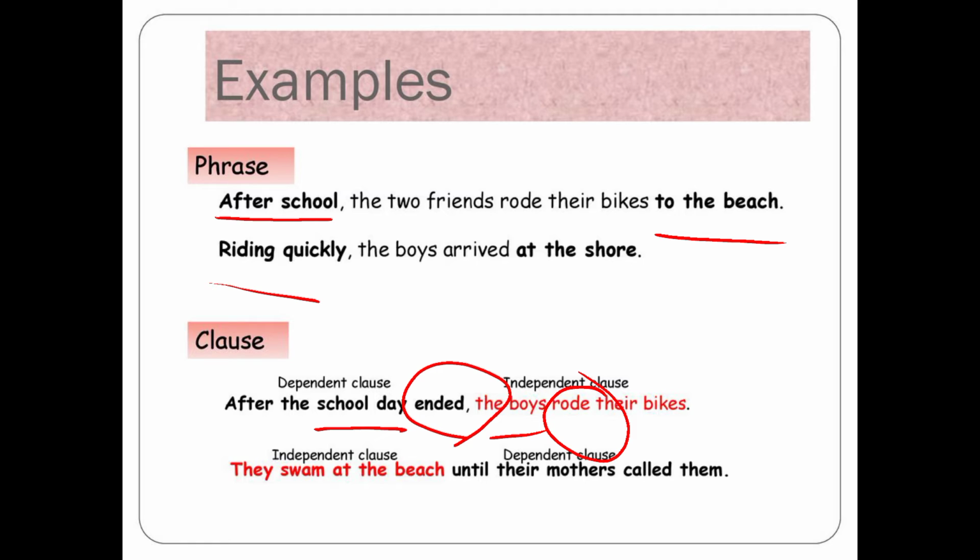But there are some differences between clauses too: one is dependent and another is independent. In some cases we have to understand completely what the situation is, and we can say that on the basis of a dependent or independent clause.